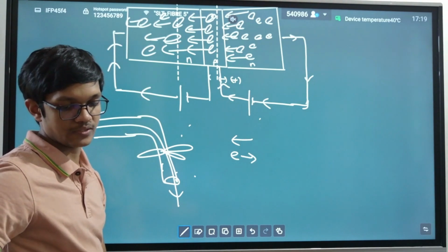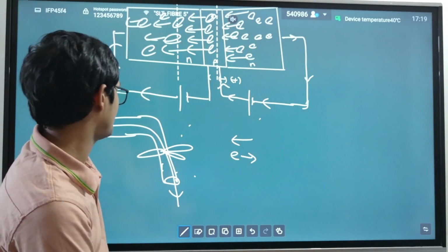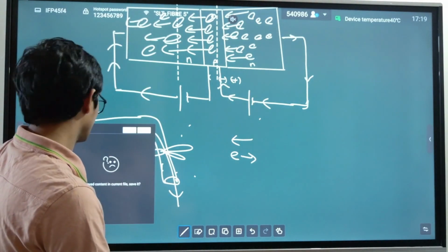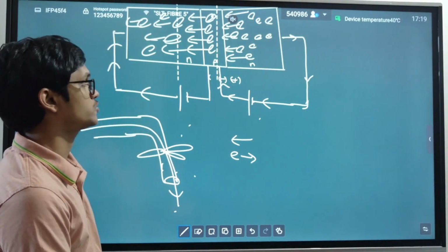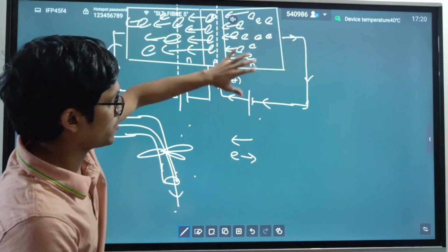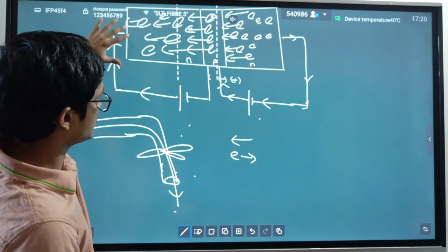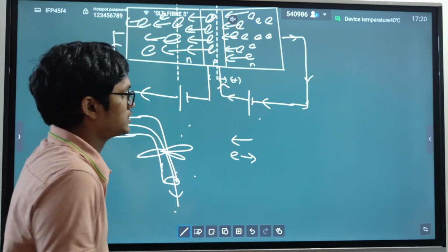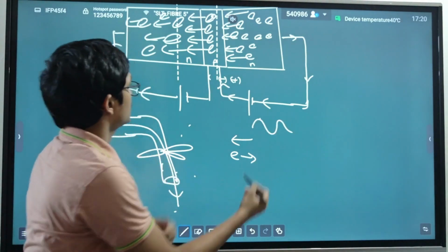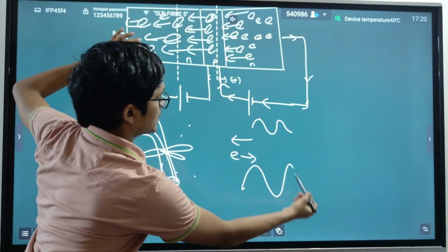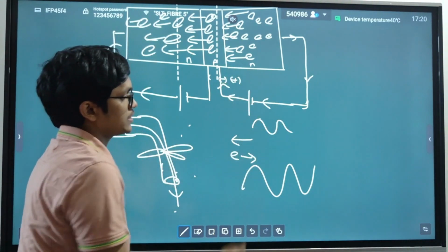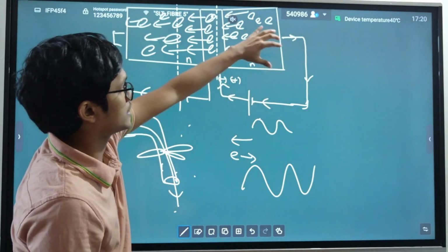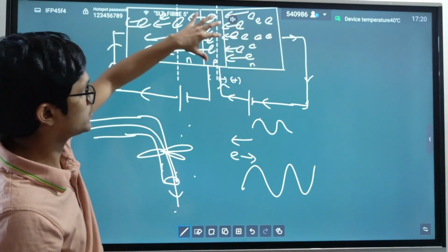So as a result, we have many applications of this. What are they? Now you should see that using a smaller current, a huge current can be controlled. When you change the smaller current in this path, this huge current will also change according to that pattern. When you change the small current in this path, the amount of electrons that come to this point will change.